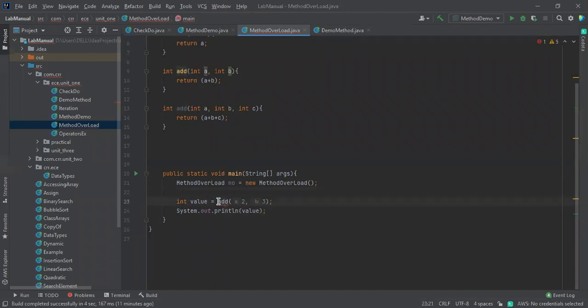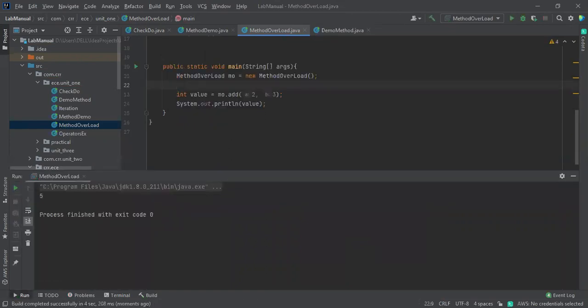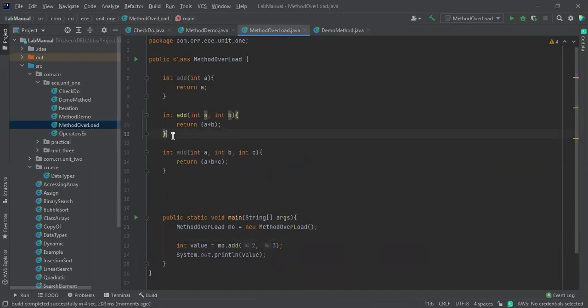I need to use an object name or else it throws an error because these are not static methods. So I'm going to send two parameter values, since I need to add these two things. If we send this, see this, 5. So the method having two parameters is overloaded among these other two. When we call with the parameters, the matching method is highlighted over here. This is the use of the tools. See this, add has been highlighted and this other method is not highlighted.